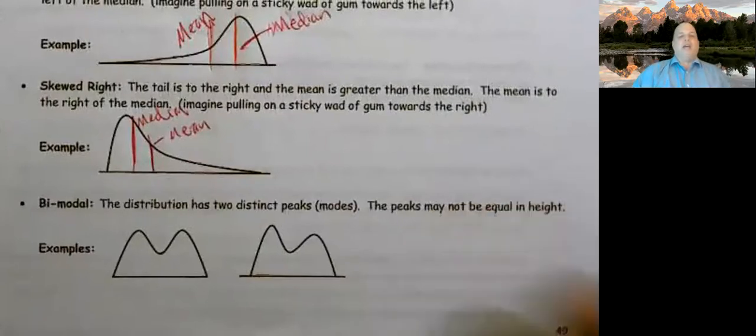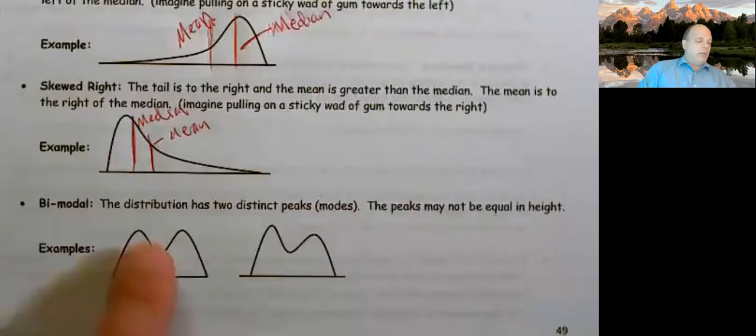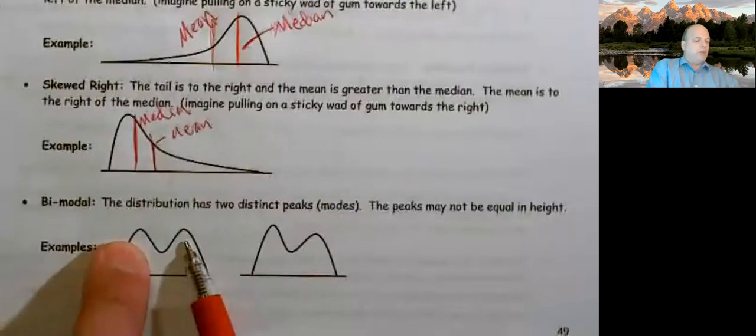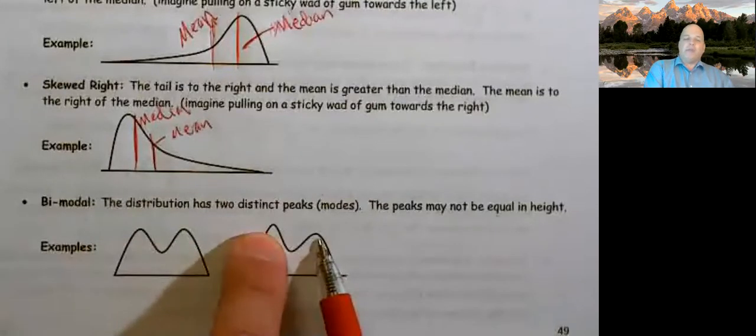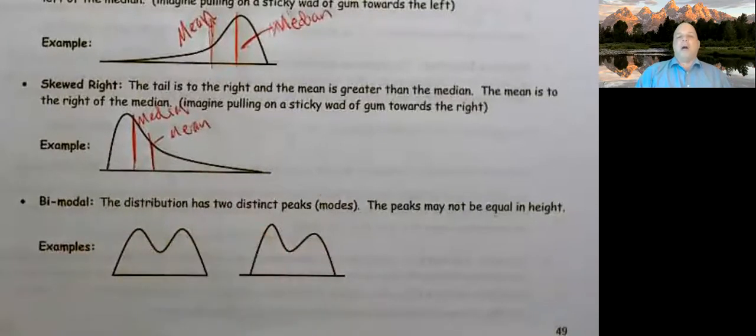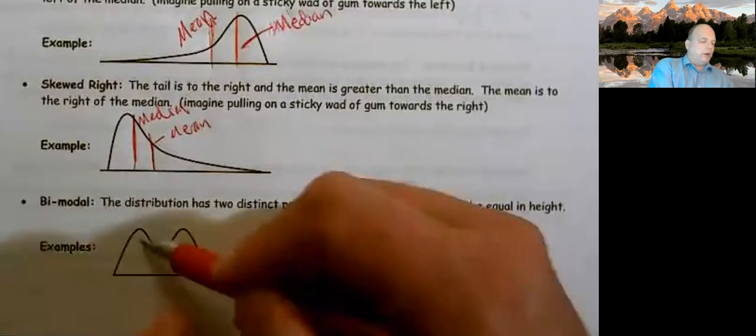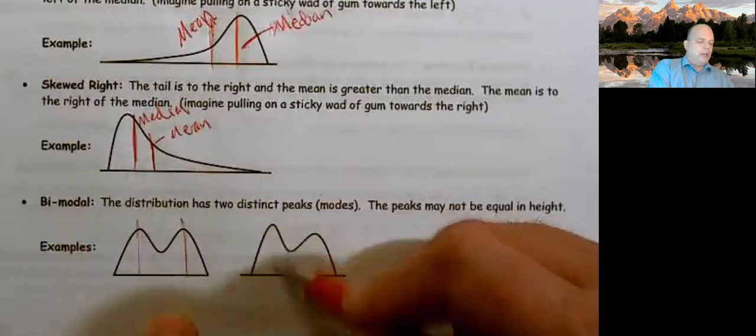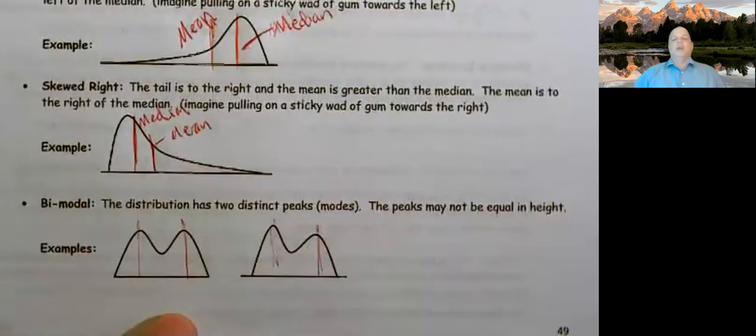Bimodal means that I have two distinct peaks, two distinct humps. They do not have to be the same size. This one happened to be symmetric, but it's also bimodal. This is not symmetric, but I have two distinct peaks, so it's also bimodal. In both cases, write this down, if you have bimodal data, then you need to discuss the center of both peaks, or give the location of the peaks. I need to give that location and that location. Here I'd give this location and this location.